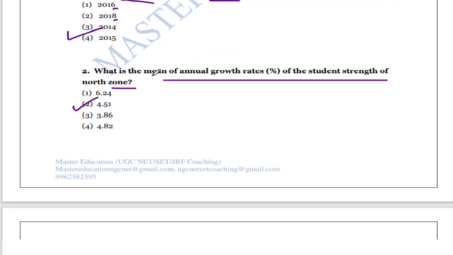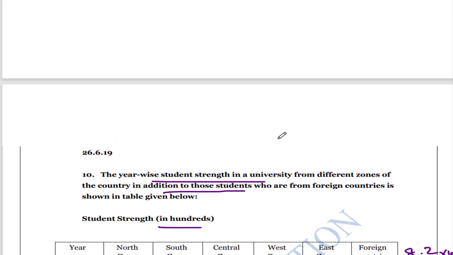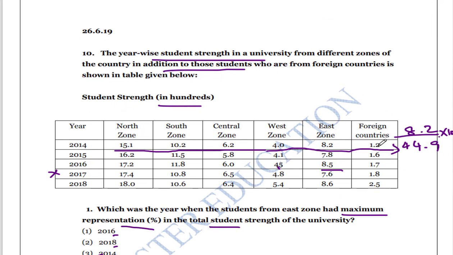So the overall maximum growth rate between 2014 and 2018 is in the foreign countries.